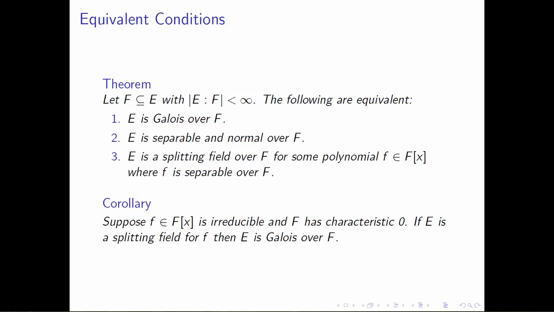The reason this gives us a lot of strength is the following corollary. Let's suppose that we took little f in F adjoined x to be an irreducible polynomial, and let's require the ground field to have characteristic 0, so that by our work on the previous slides, f is automatically a separable polynomial. Then we fall into condition 3 of this theorem, and what we can conclude is that if E is taken to be a splitting field for this irreducible polynomial, then this splitting field is automatically Galois over the ground field. So this is the real strength of this theorem.